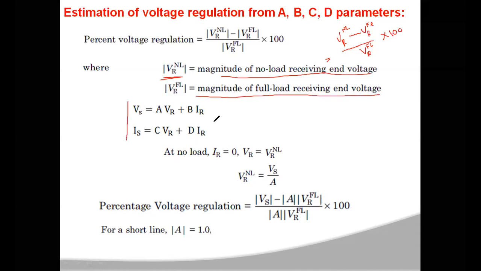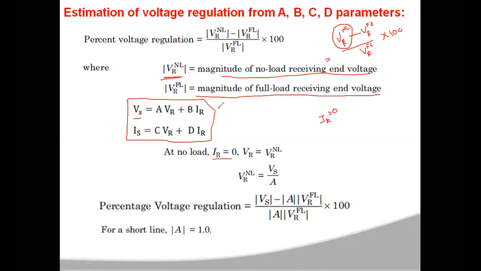And you know the ABCD network parameters, which represent the sending end voltage and current in terms of the receiving end voltage and receiving end current. So Vs is equal to A into VR plus B into IR, and Is is C into VR plus D into IR. Now under no load condition, first you have to develop the VR NL value. So you have to calculate VR NL. Under no load condition, what is your VR? If you take any network, if there is no load, then IR, the receiving end current, will become equal to 0. If there is no load, no current will flow through the load. So the receiving end current will be equal to 0 under no load condition.